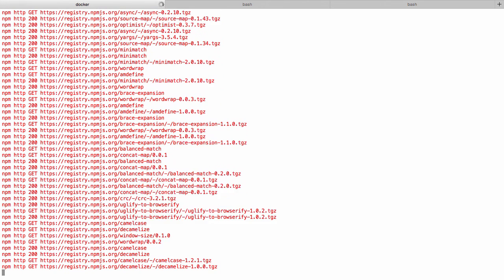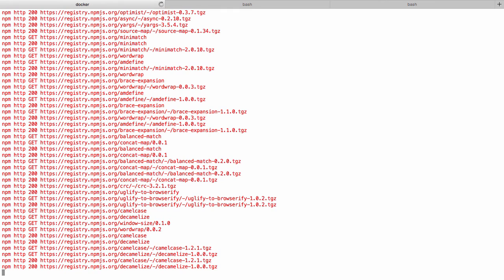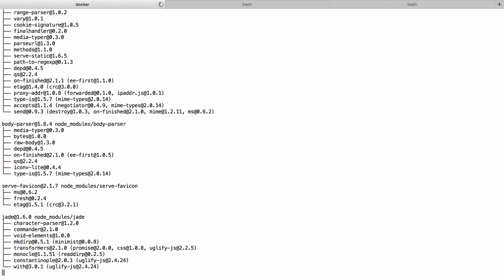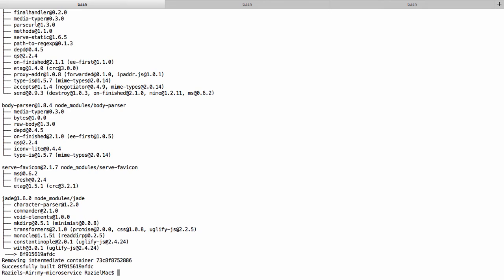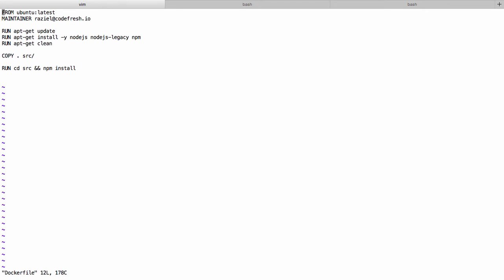Again, this caused the docker build to be longer than it should be, because we don't need any additional npm module. Let's try to write our Dockerfile differently. Instead of creating here a layer that copies all of our files, let's just copy the package.json file, and then we'll run the npm install, and then after that we will copy, this time, all of the files to the source directory.